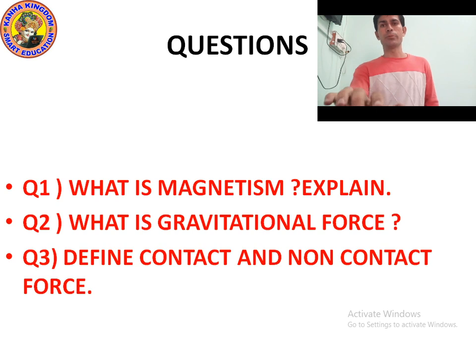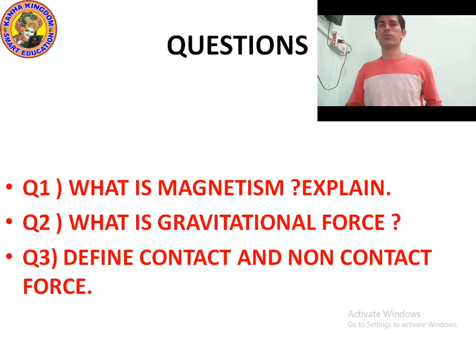Okay, it's time to ask questions from you. Question number one: what is magnetism? Explain. Magnetism is also called magnetic force. Magnetism is the force of pushing or pulling between magnetic poles. It acts at a distance and cannot be seen.